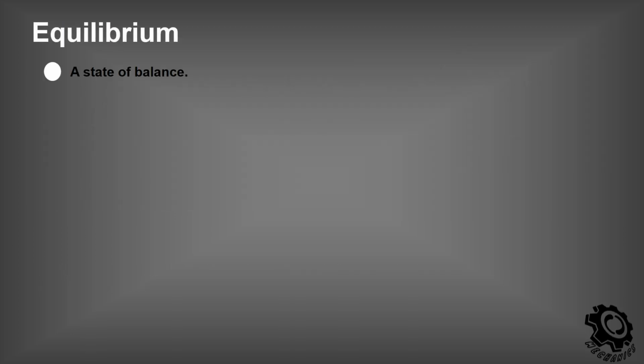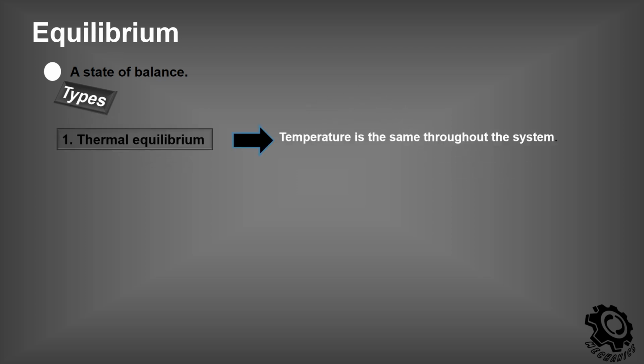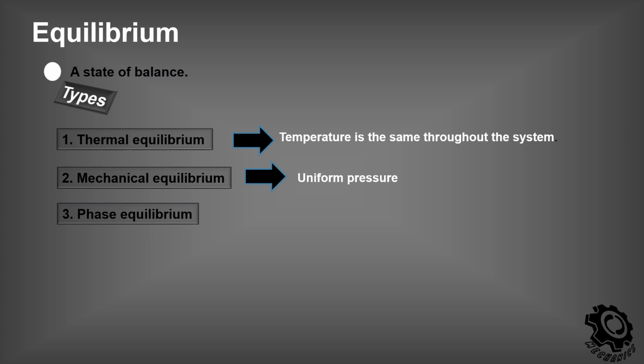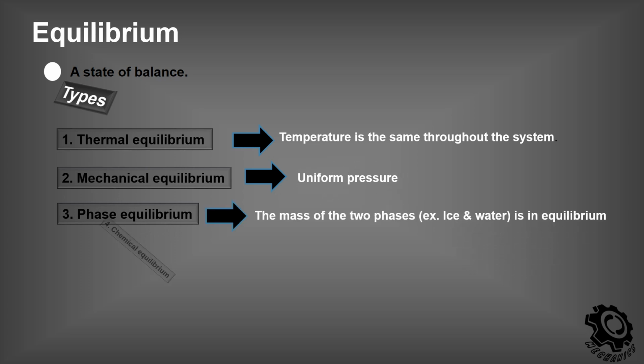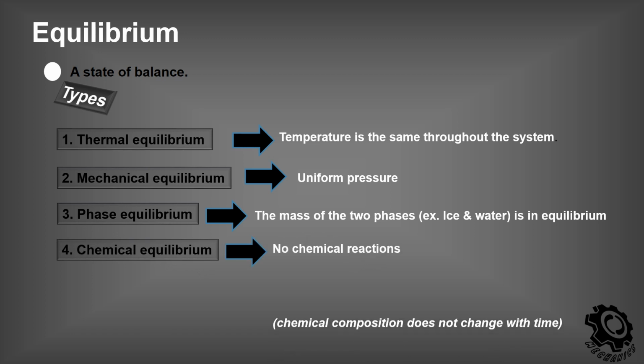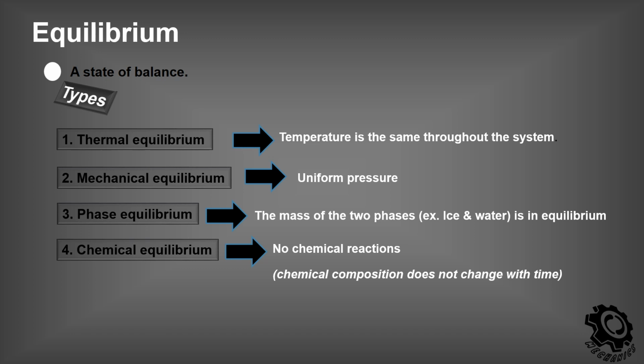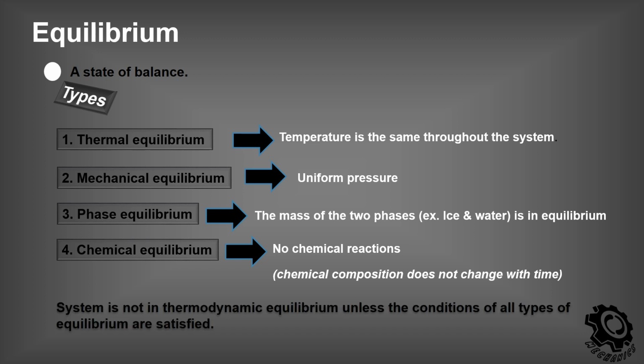Equilibrium is a state of balance. There are many types of equilibrium. Thermal equilibrium: when temperature is the same throughout the system. Mechanical equilibrium: when we have a uniform pressure. Phase equilibrium: when the mass of the two phases, for example ice and water, is in equilibrium. Chemical equilibrium: when no chemical reactions occur or chemical composition does not change with time. System is not in thermodynamic equilibrium unless the conditions of all types of equilibrium are satisfied.